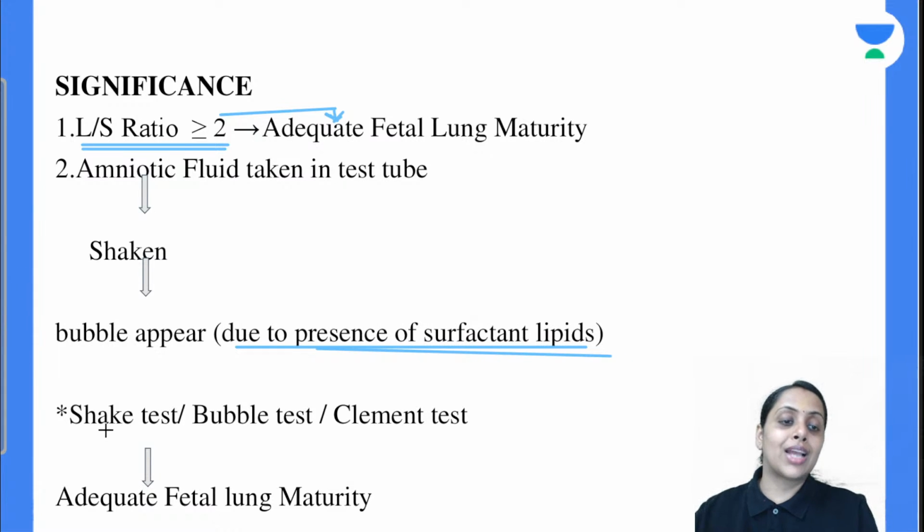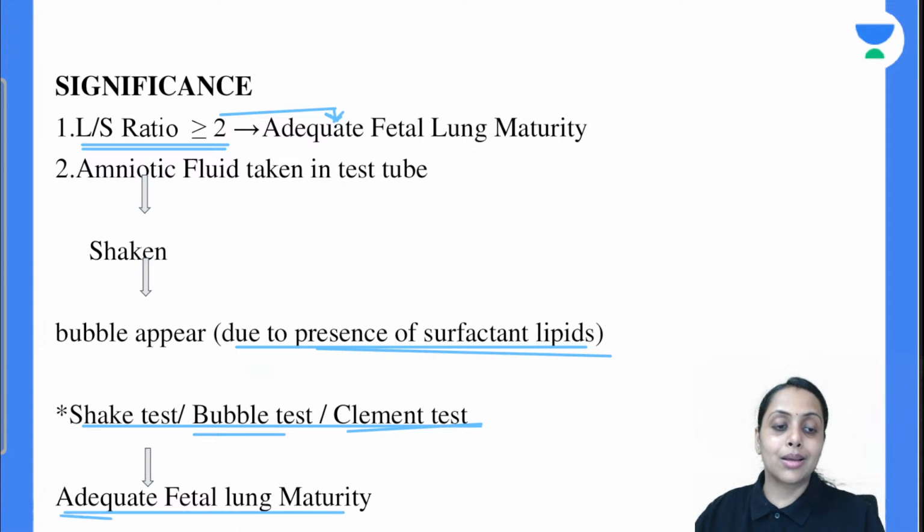This test is known as the shake test, bubble test or Clements test, and this shows adequate fetal lung maturity. So for checking adequate fetal lung maturity, first we can do the lecithin to sphingomyelin ratio. Second, we can do the shake test, bubble test or Clements test.